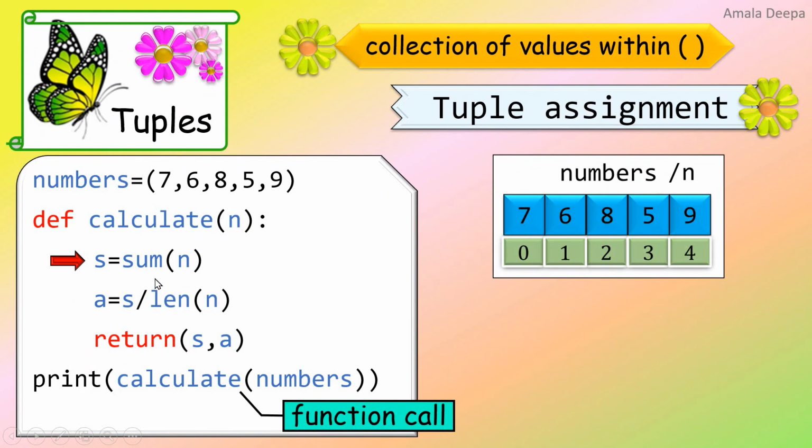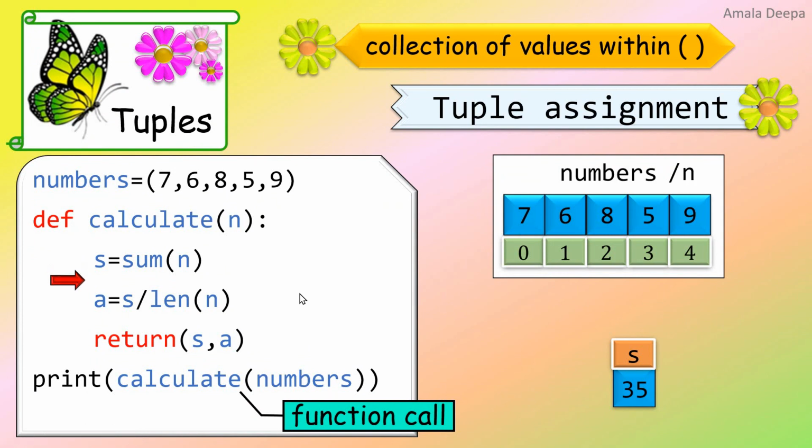Sum of n will add up these values and store in the left hand side variable s. So you can see the value 35 is stored in s. 35 is the sum of the values in n.